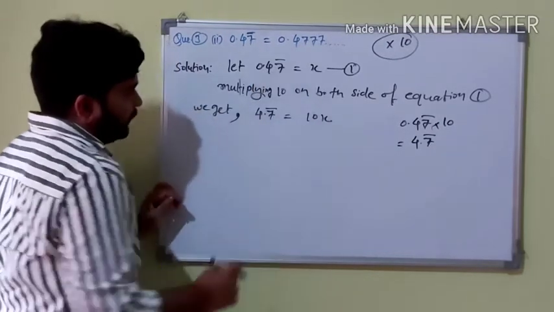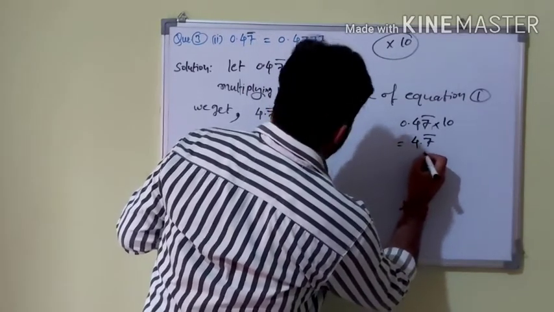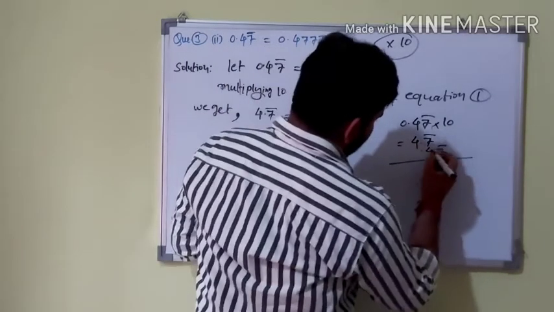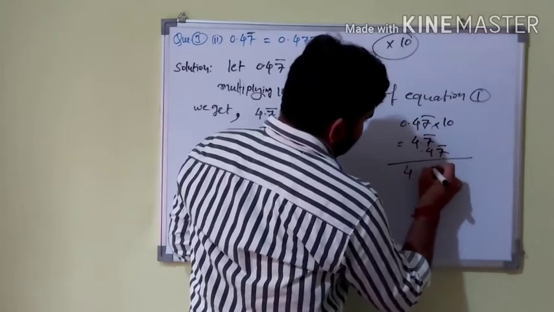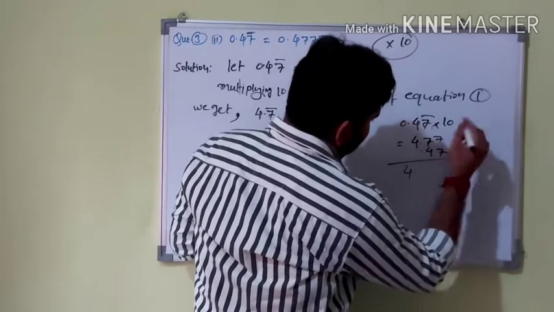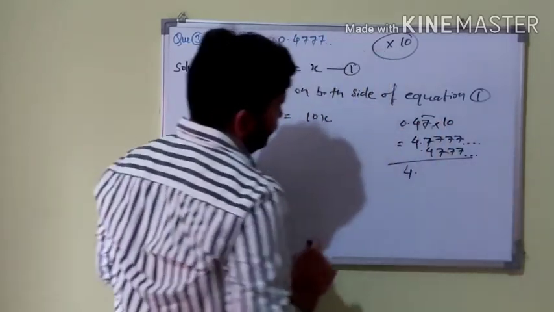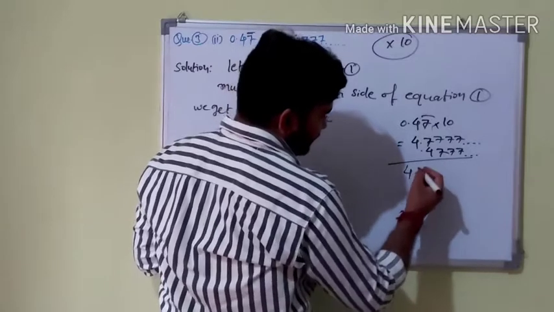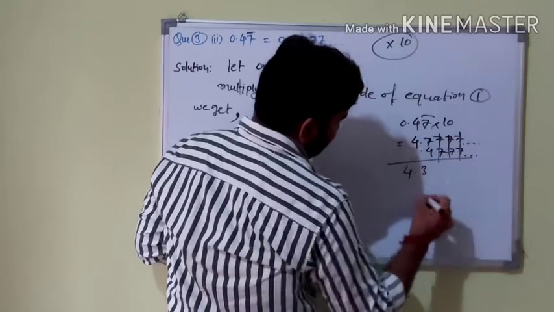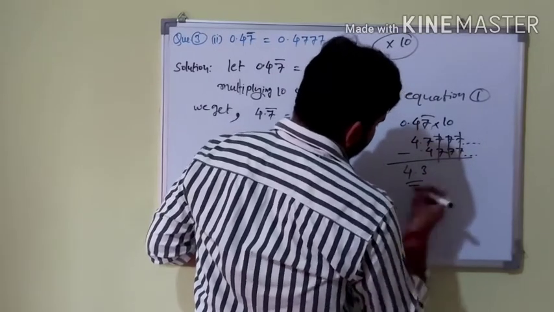Okay, so 47, first you subtract it, and when you subtract it you get a number 47 bar. Okay, so here when we subtract it we get a 7. We can write it in the form of repeating numbers, and so on. These numbers are repeating in both numbers, so they cancel. Here is a subtraction. Okay, so when we subtract it we got 4.3.